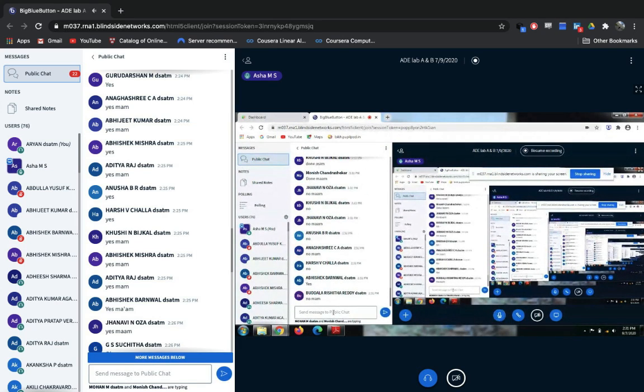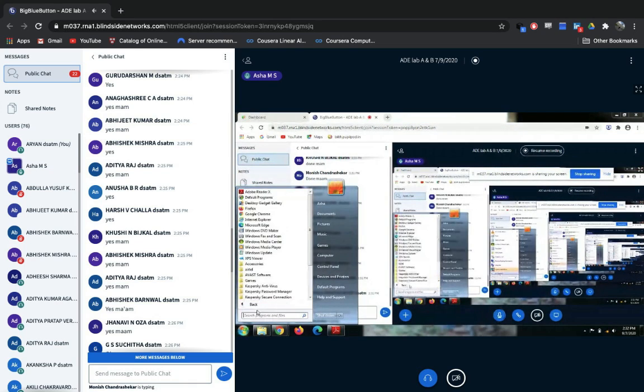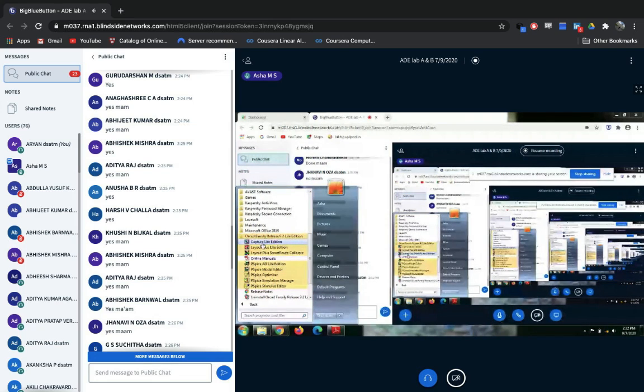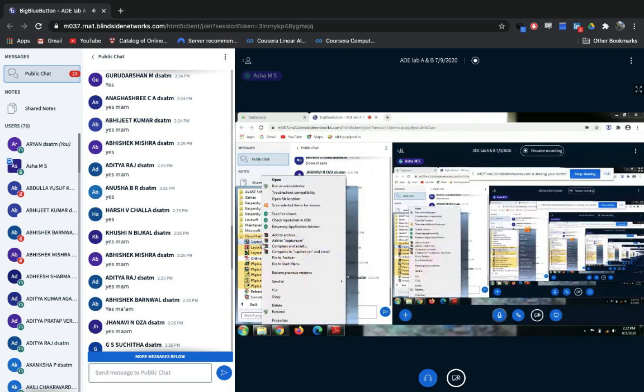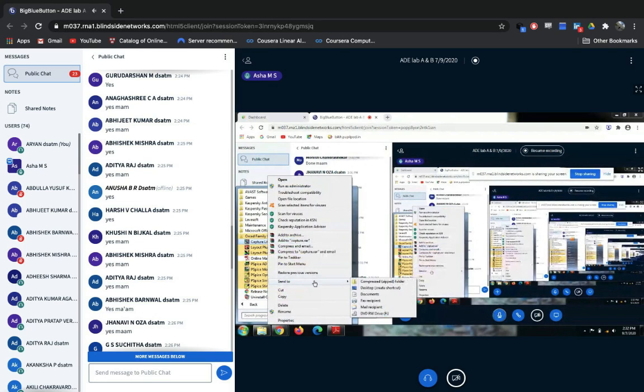Those who didn't get it on your desktop, go to all programs. In that you can go to Arcade Family Release 9.2 Lite Edition. Right click on the first option, Capture Lite Edition, then send to desktop, create a shortcut.